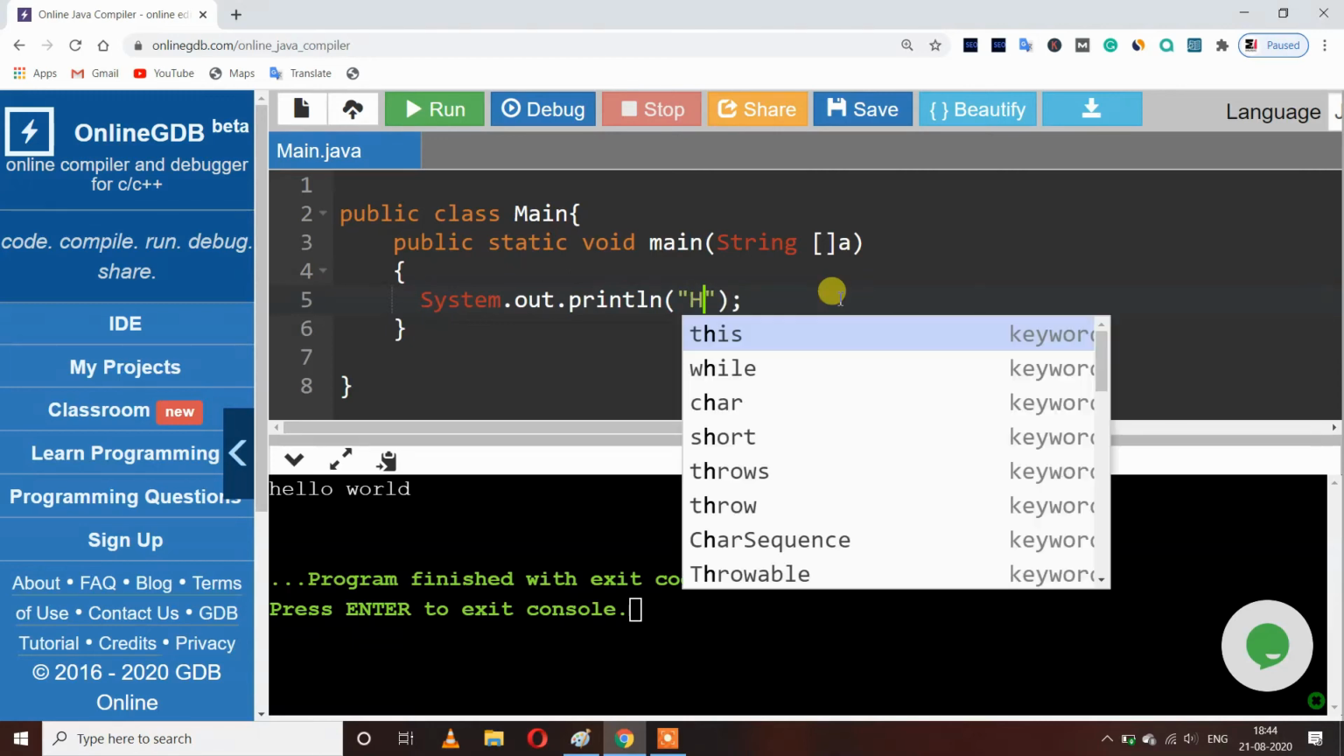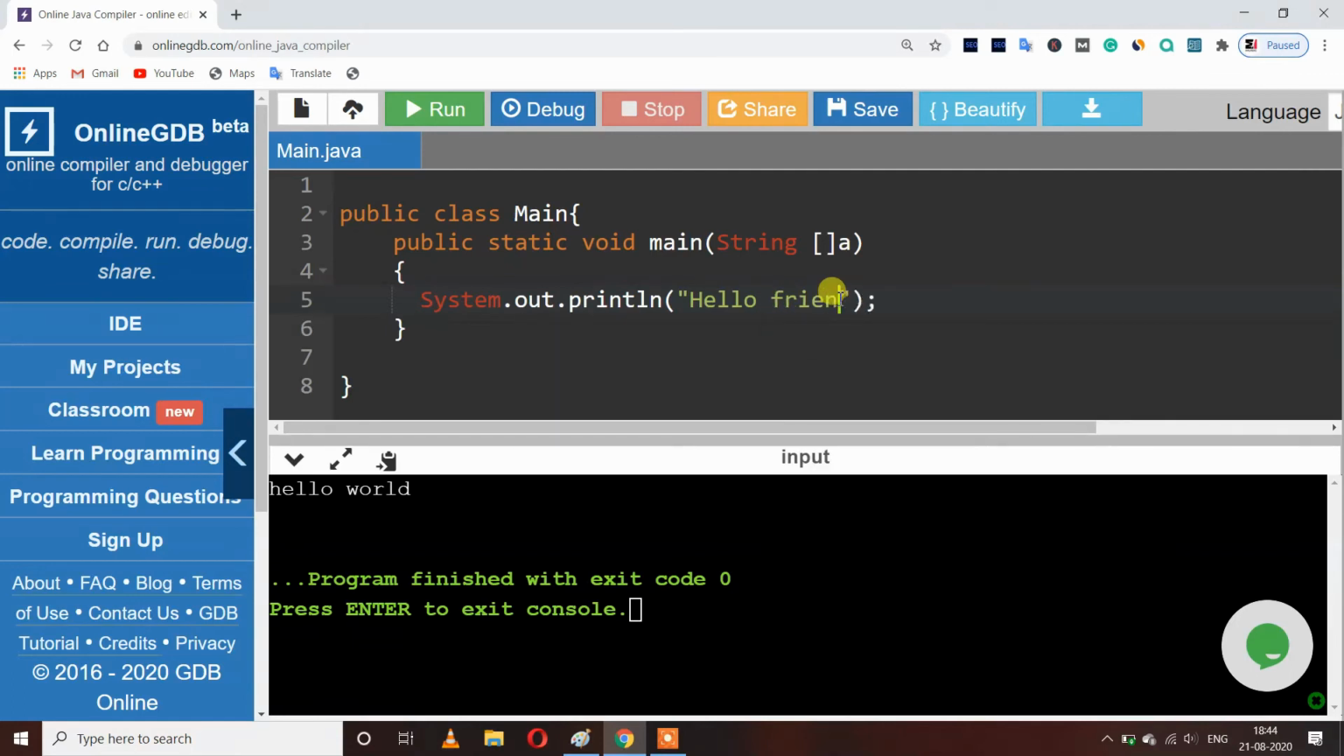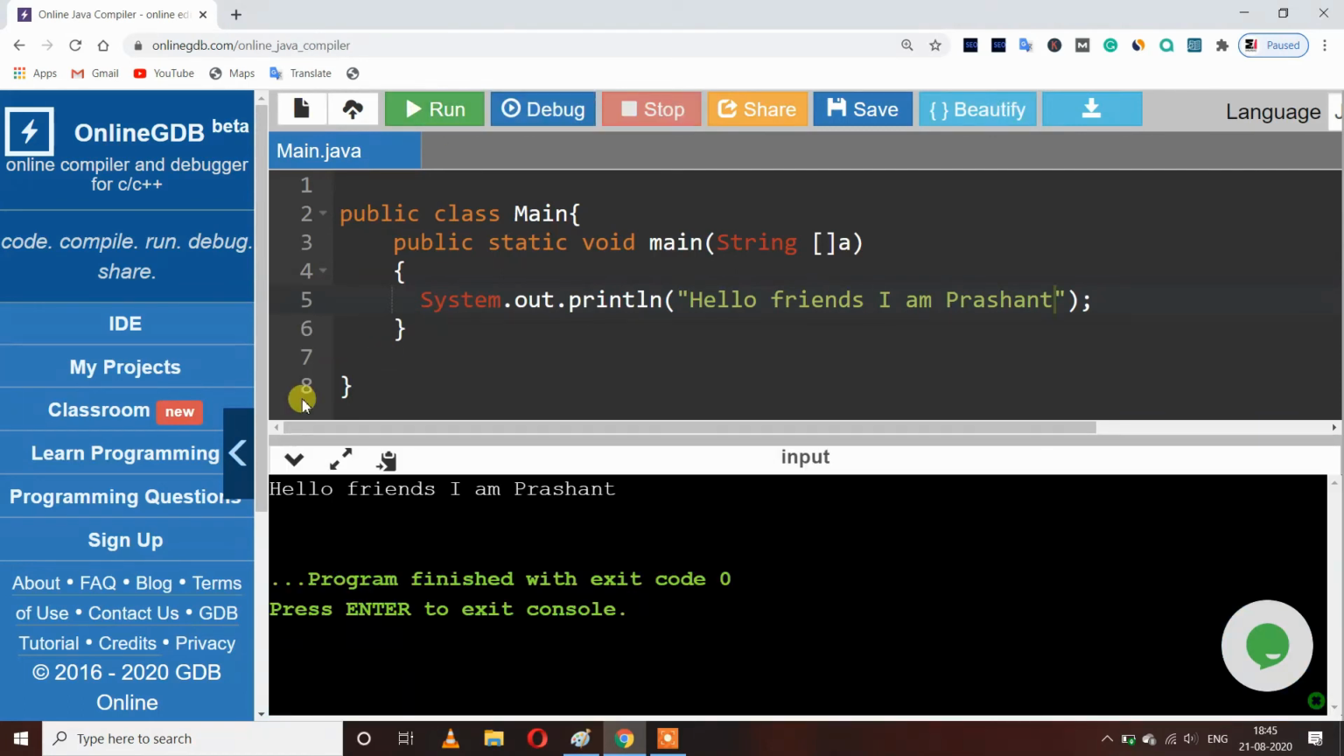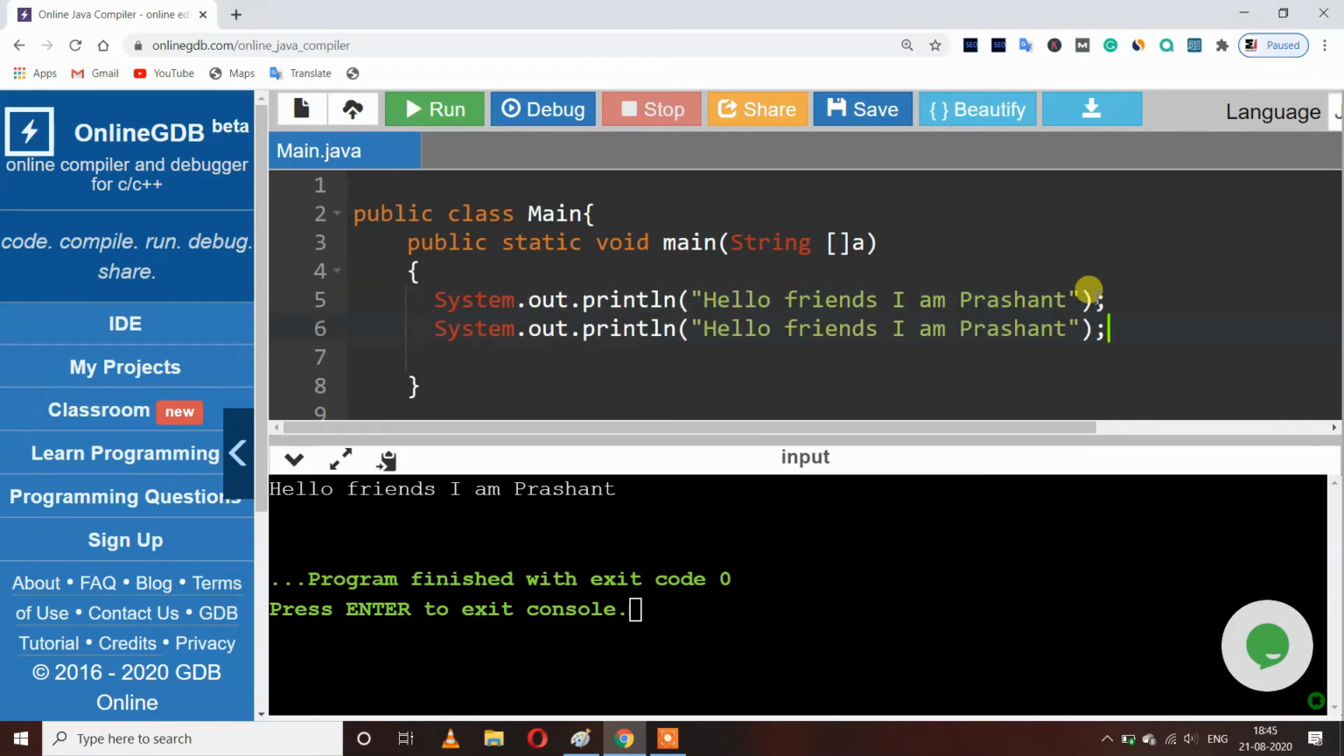Let's write hello friends, I am, and let's run it. So here I am getting output with no errors. There is also one more statement for printing arguments. It is the same as println, but it has no ln. So let me show you what is the meaning of this ln. It means next line.